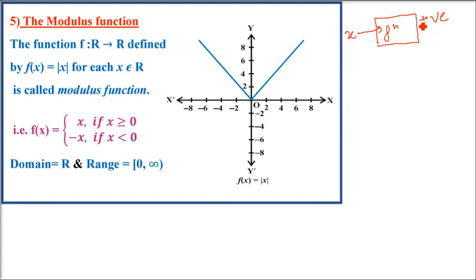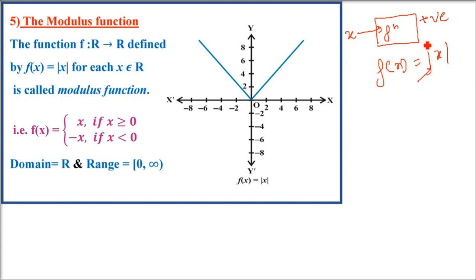This graph will never be in the negative part. Why? Because only positive values it is giving out. Y will always be positive. So only positive Y plotting will be there. No negative Y plotting will be there. So fx is mod x, modulus x.